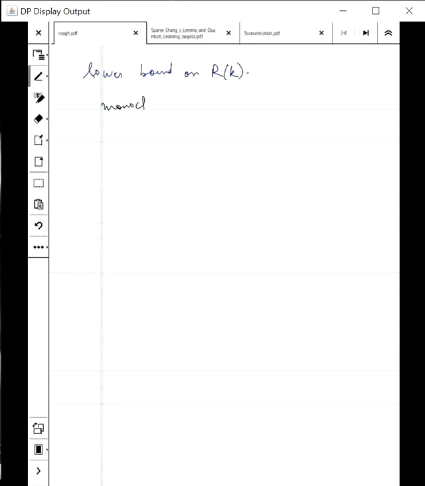Monochromatic means either an independent set or a clique. This is my new notation to make it simple. So I want to say that if n is equal to something, this is going to be the lower bound, then there exists a graph which has no monochromatic subgraph of size k.